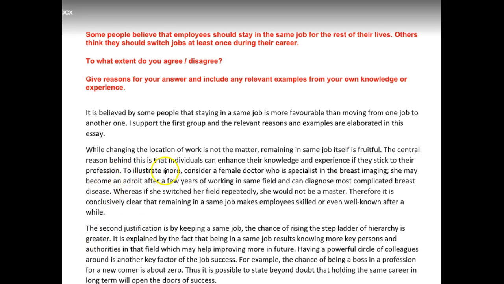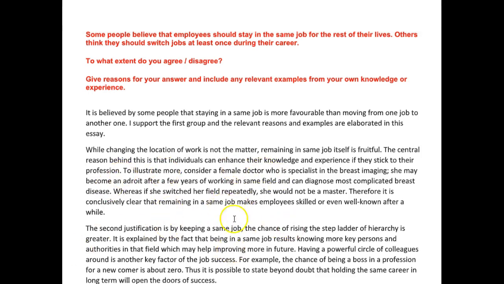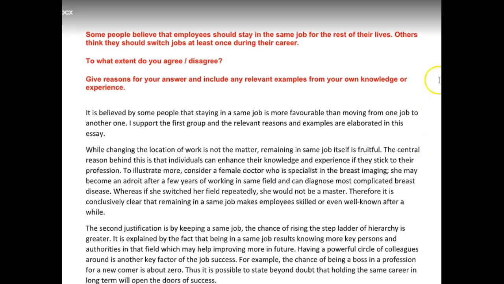All right? And then you can maybe condense some of these arguments and put them in one paragraph. All right? And then you could make that contrast by saying, despite the above, the benefits of staying in the same job throughout your career are greater. Okay, so it's something I want you to think about, because the question didn't just say, if it had just said that many people think people should stay in the same job for the rest of their lives, to what extent do you agree or disagree? If they had said that, I would say, okay, do it like the way you've done it.